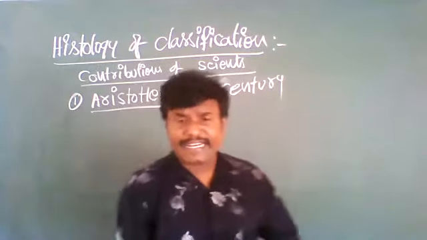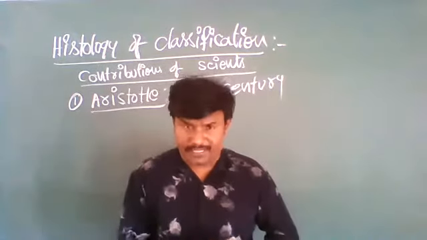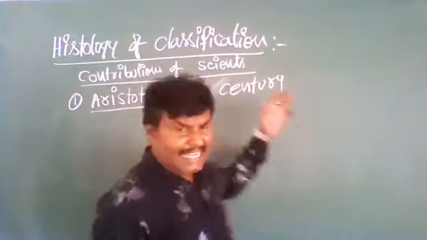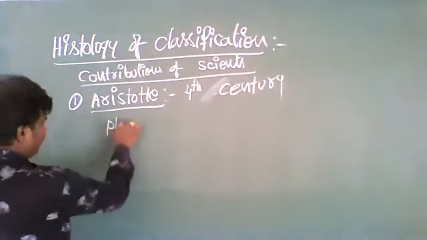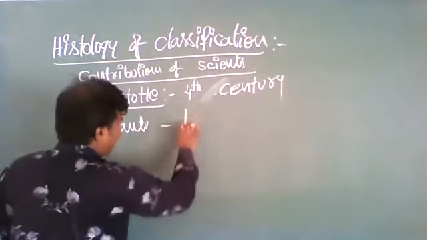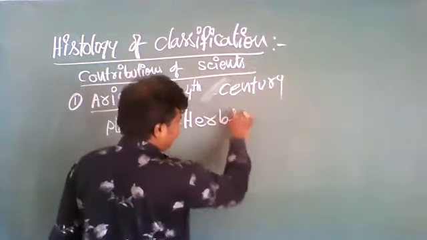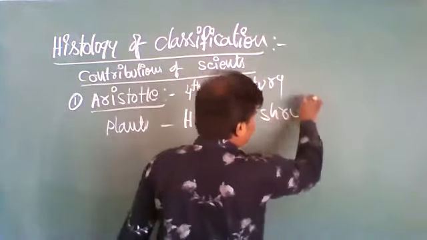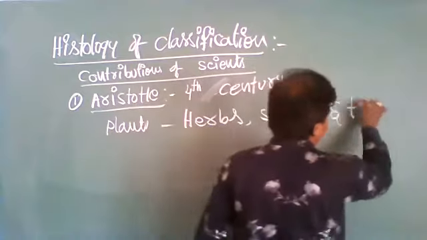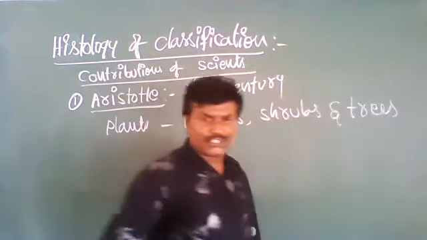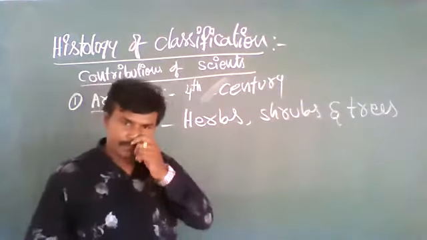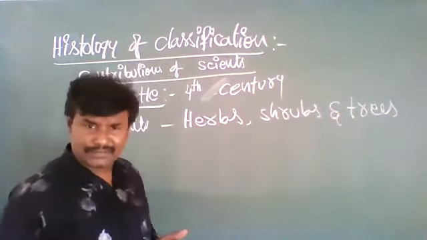He classified different kinds of plants and animals. Mainly he classified plants as herbs, shrubs, and trees. He is the father of biology.